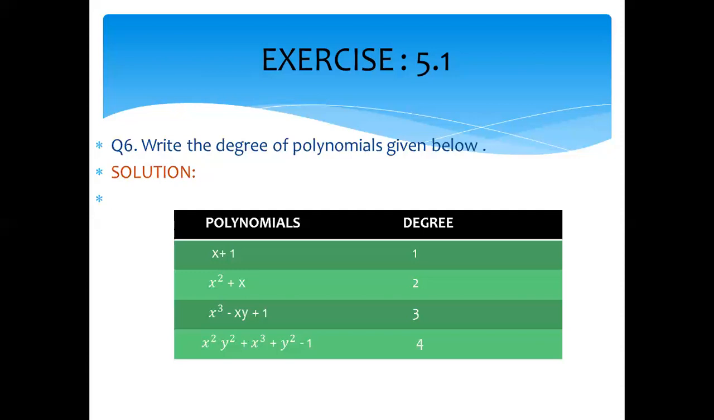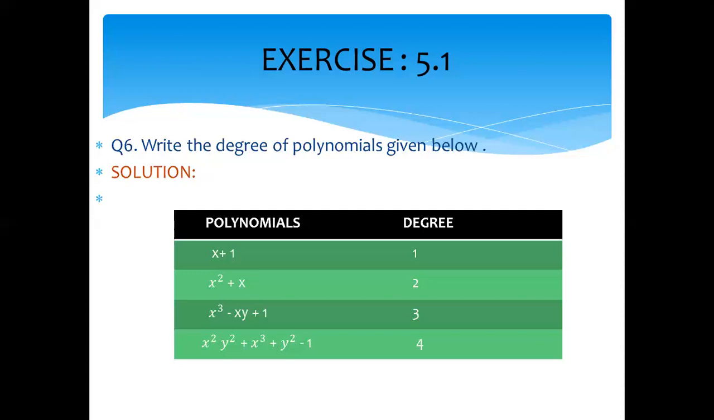Then the next question is x square plus x. Now the highest power is 2. The degree will be 2. Come to the next, x cube minus xy. Now you see in the second term the product xy. The power of x is 1 and the power of y is 1. When we add 1 plus 1, this is 2. But the highest degree is 3. So that's why the degree of this polynomial is 3.